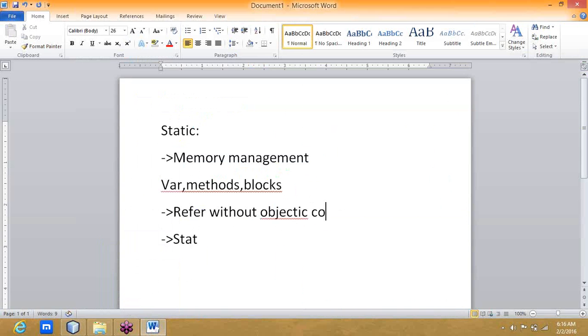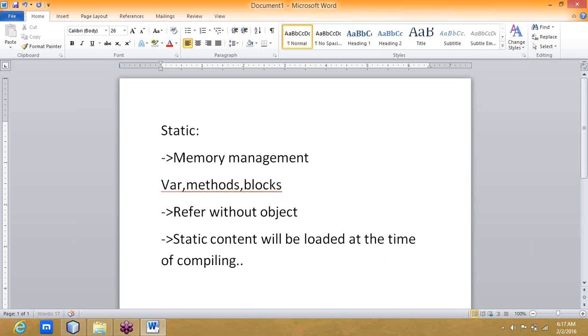All the static content will be loaded at the time of compiling itself.